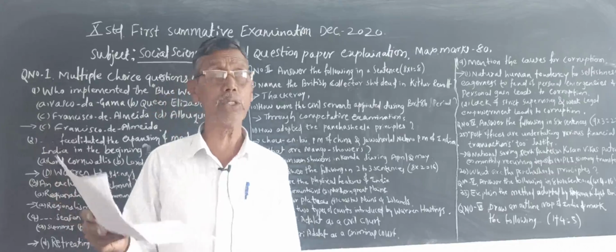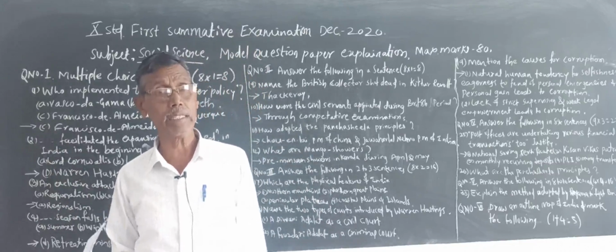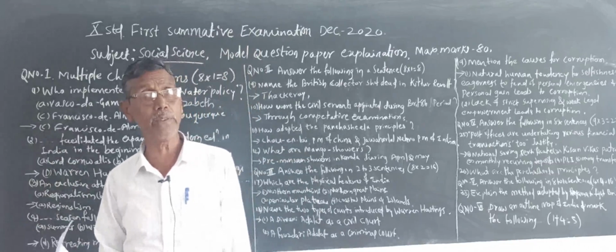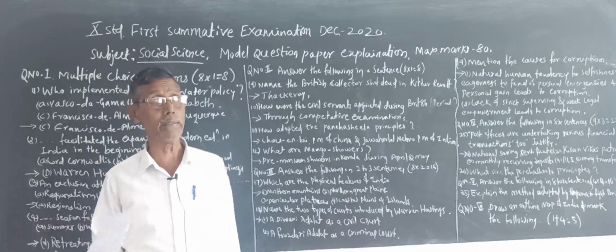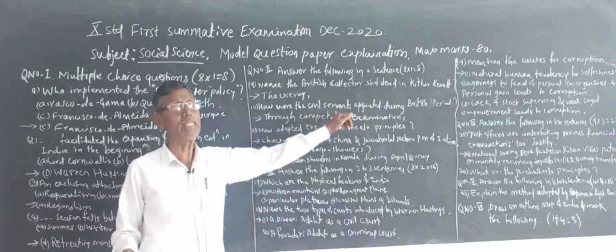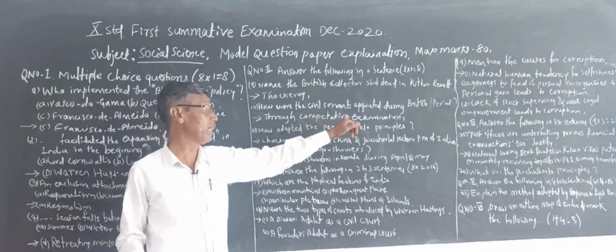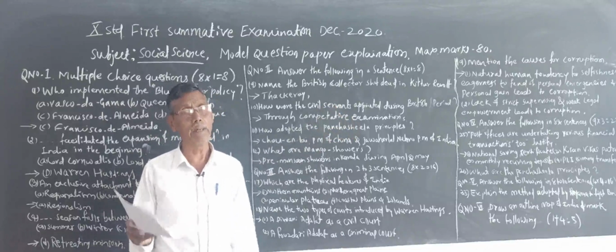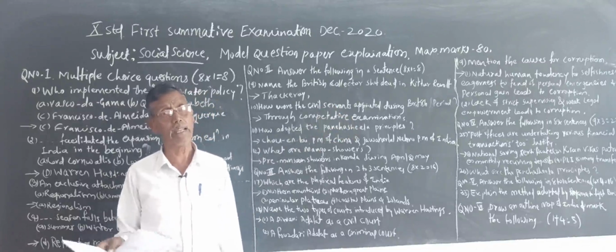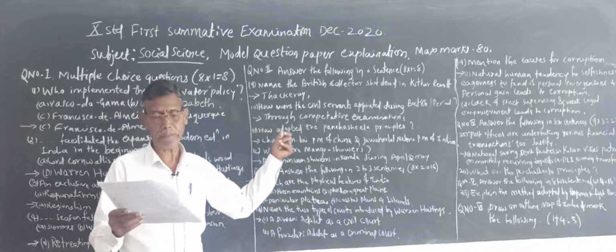At that time also the British conducted civil service examinations, and those who qualified and passed were appointed as civil servants. So through competitive examinations, civil servants were appointed by the British at that time. That is also a one sentence answer.